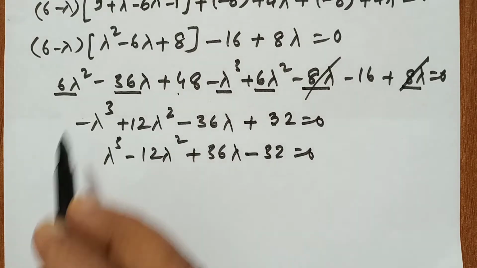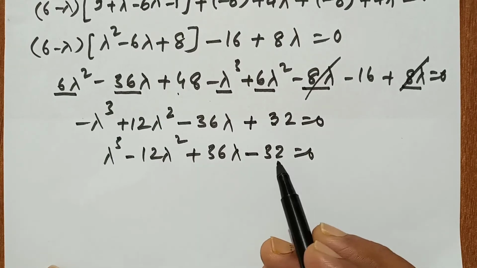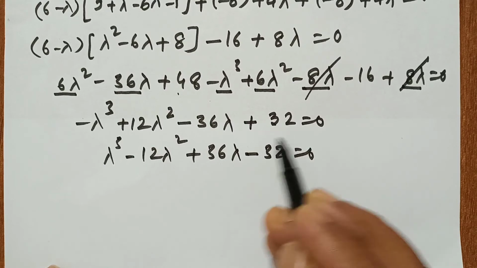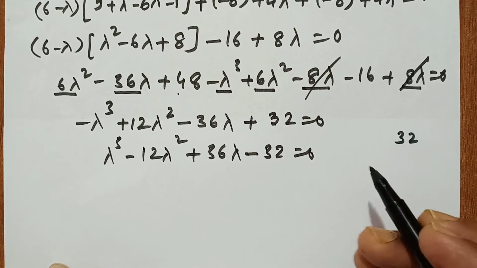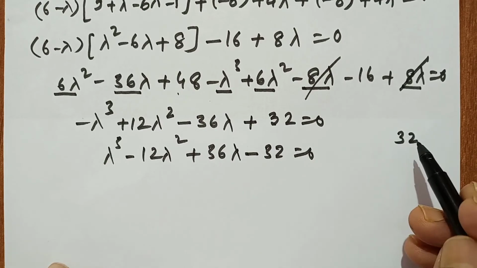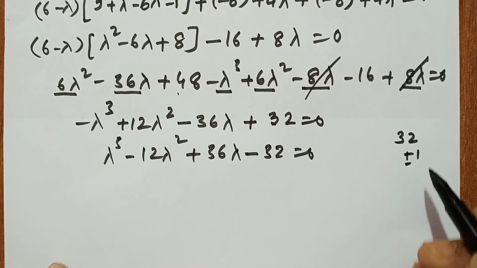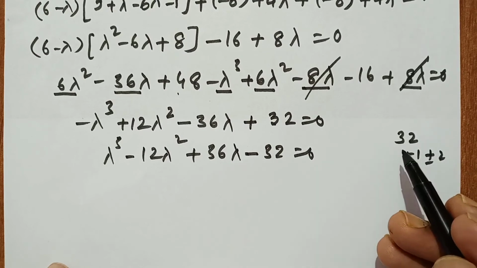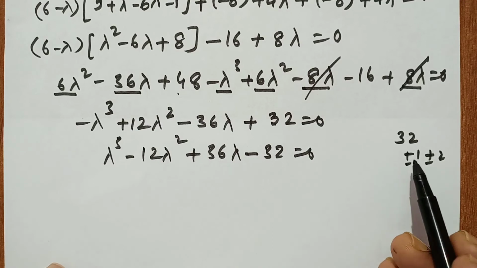So how do we calculate? This is a very nice technique known as the method of inspection. First we see this is a constant, so the constant is 32. First we take the divisors of this constant. We start with 1, so plus 1, minus 1, plus 2, minus 2, plus 4 and so on. By the inspection method, first we see 1.